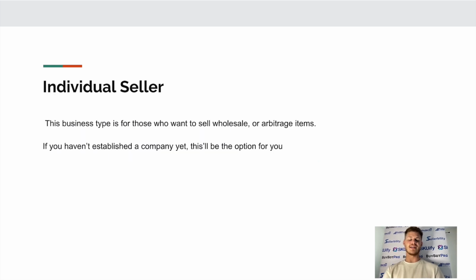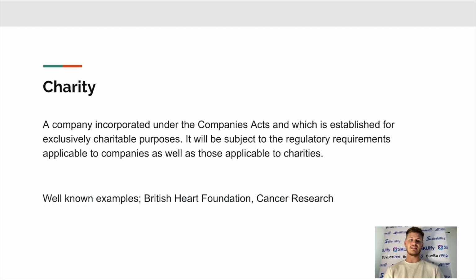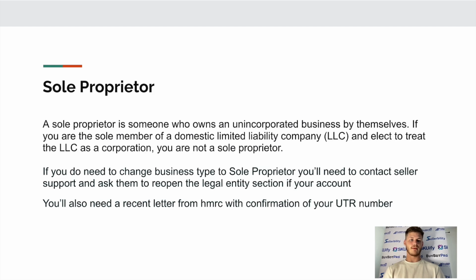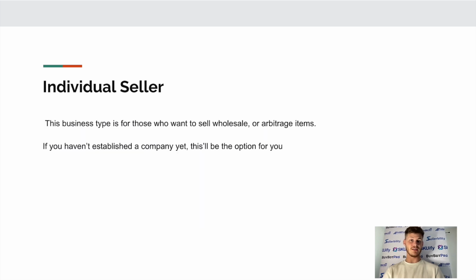Then the last option is an individual seller. This business type is for those who want to sell wholesale or arbitrage items. If you haven't established a company yet, this will be the option for you. So if you have set up an LTD, then it will likely be a sole proprietor. Otherwise, you'll be an individual seller.